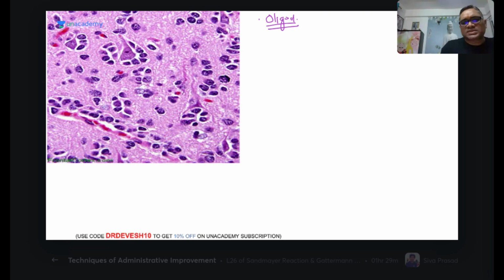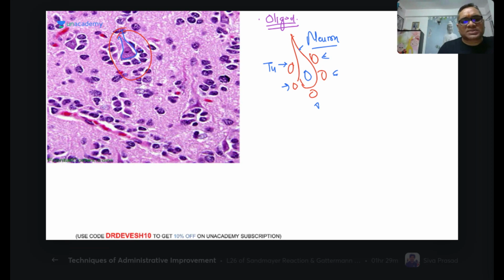And in this oligodendroglioma, you can see this is the nerve fiber which I wanted to show you, this neuron, right? You can see that surrounding the neuron, there are patches of the tumor cells. This is one neuron, and these are the tumor cells. So this is called perineuronal satellitosis. You can see this is the neuron and these are the tumor cells.